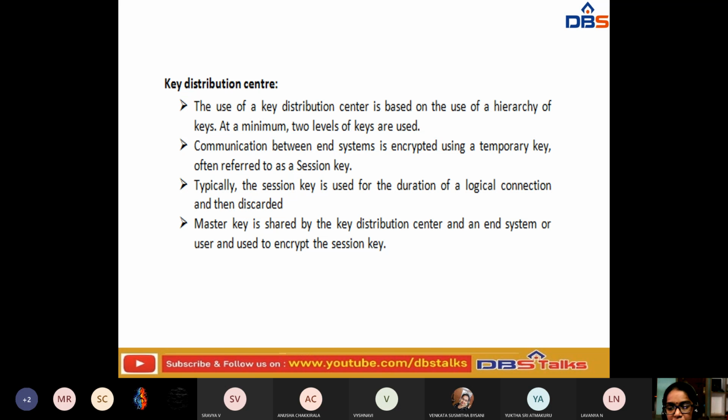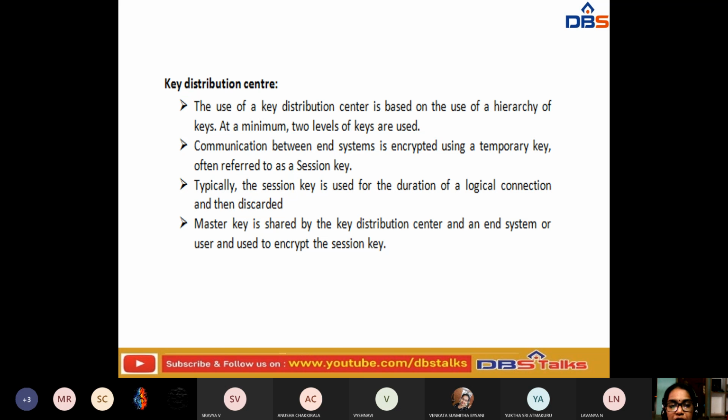So in these key distribution centers, the approach is based upon the use of a hierarchy of keys. At minimum, two levels of keys are used. First, the communication between the end systems is encrypted using the temporary key, often referred to as a session key.